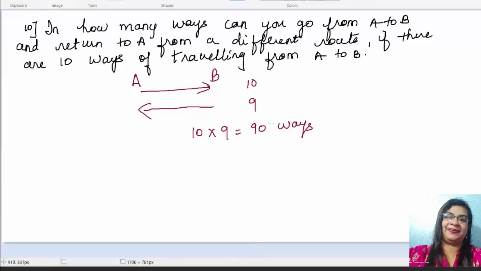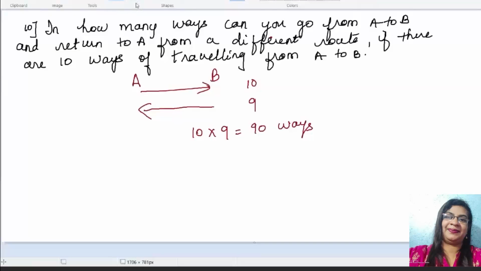Okay, so when he's going from A to B, 10 routes are possible. Now tell me this direction. From B to A, how many routes are possible? Just quickly comment. How many routes are possible from B to A? Yes, it is only 9 because the route which is taken already is not to be repeated.